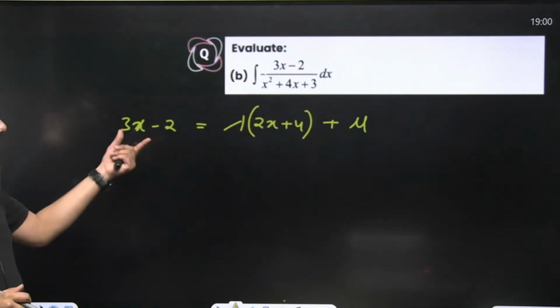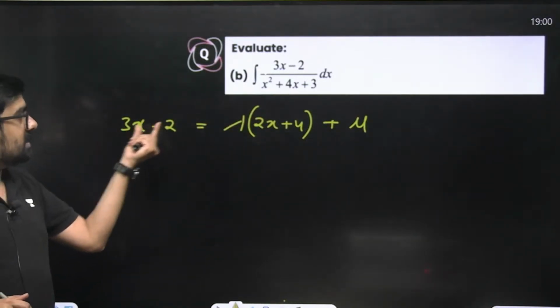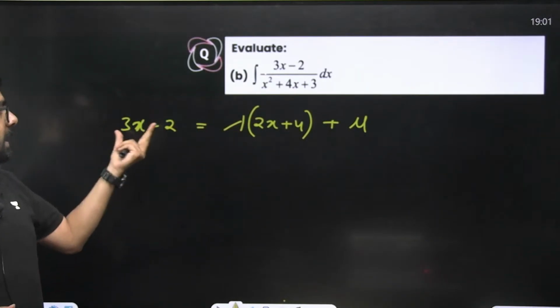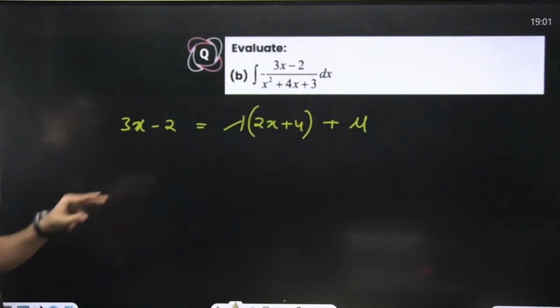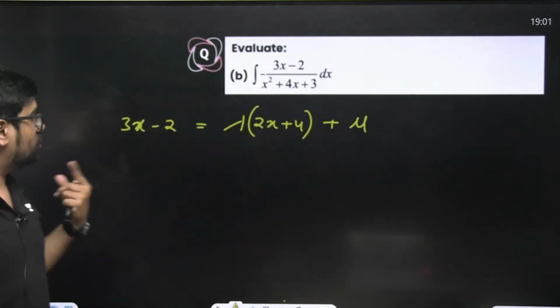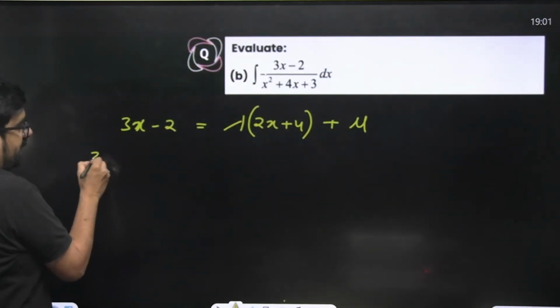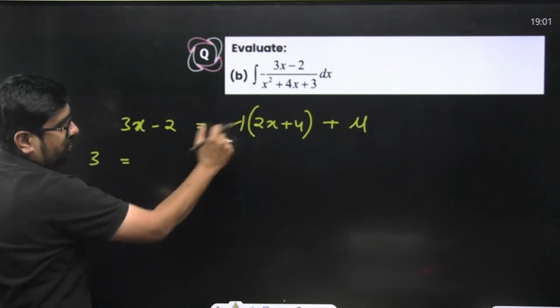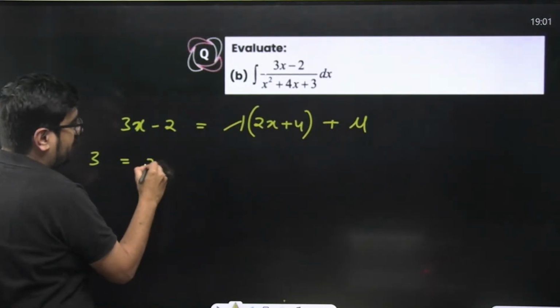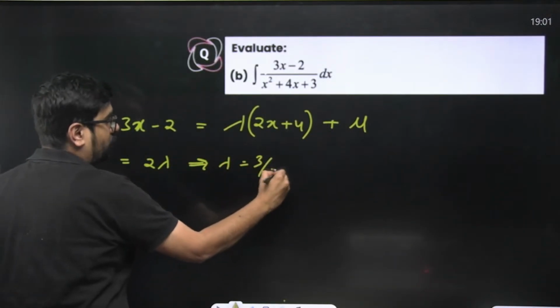Correct? Now over here you'll find your lambda and mu. By comparison, you'll be able to find your lambda and mu, and then you'll be able to write the same thing, 3x minus 2, in these terms. So what is the coefficient of x over here? Coefficient of x on the left side is 3. What is the coefficient of x on the right side? Lambda into 2, that means 2 lambda. So this gives you lambda equal to 3 by 2.